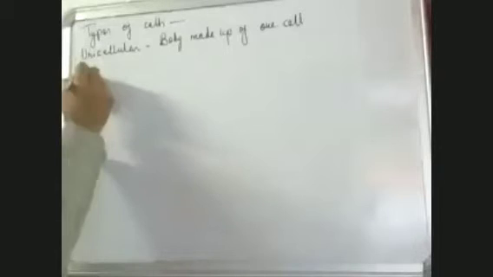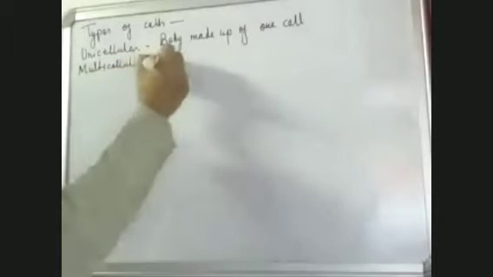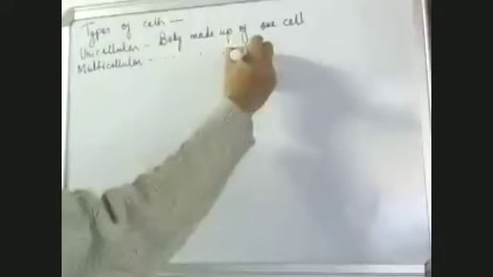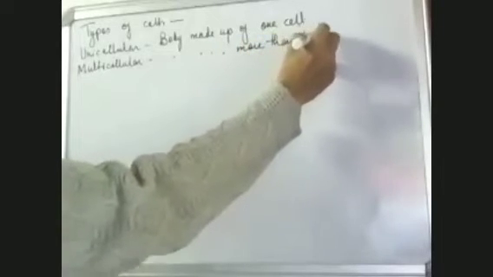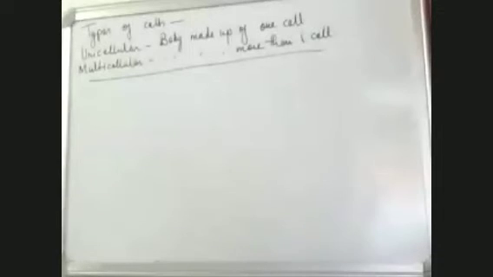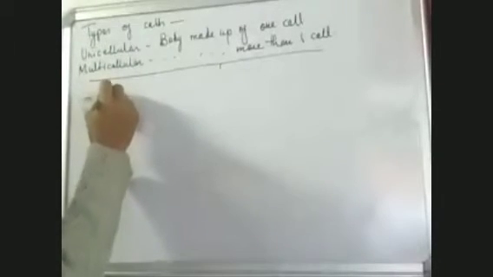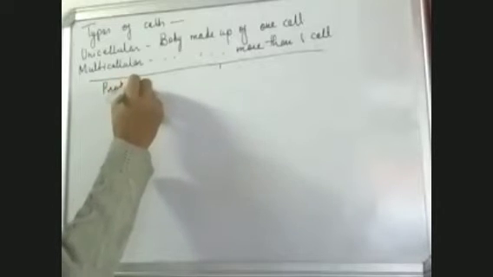Multicellular, when the body is made up of more than one cell. Multicellular organisms, human being and many more organisms, these are multicellular. So we have unicellular organisms, we have multicellular organisms. So this is on the basis of the number of cells present in the body. We have one more types of cells. The two types of cells are the prokaryotic cells and the eukaryotic cells.